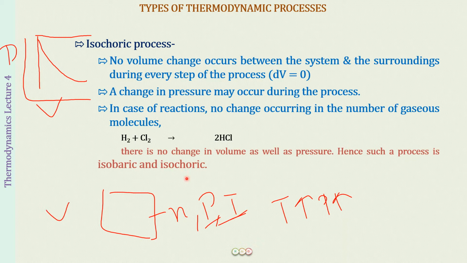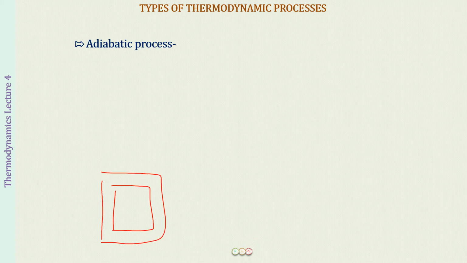Next we move on to the study of the fourth process, that is the adiabatic process. Now, when I say adiabatic process, I hope you all remember that you have already used the word adiabatic in lecture number 1 when we talked about the adiabatic wall. So, what is an adiabatic wall? It is a wall through which neither matter nor energy can be exchanged between the system and the surrounding. And such a system we call an isolated system, because no matter and no energy can be exchanged.